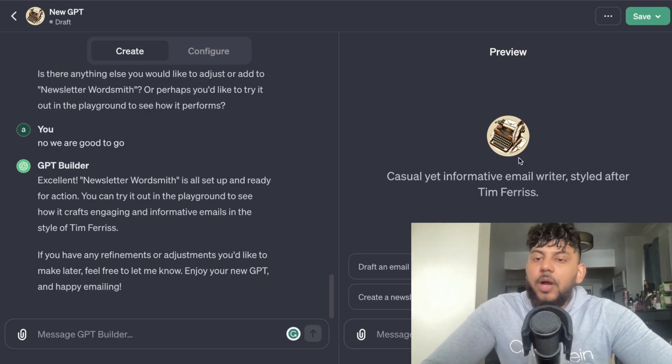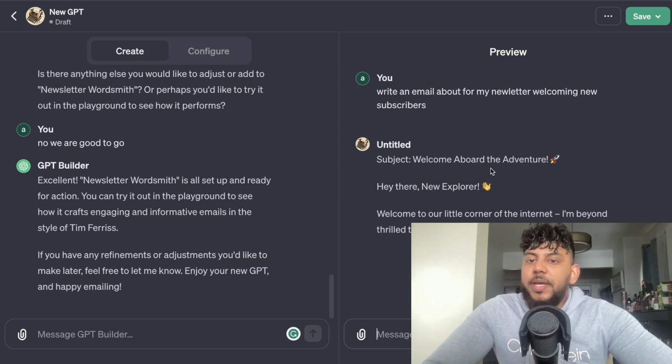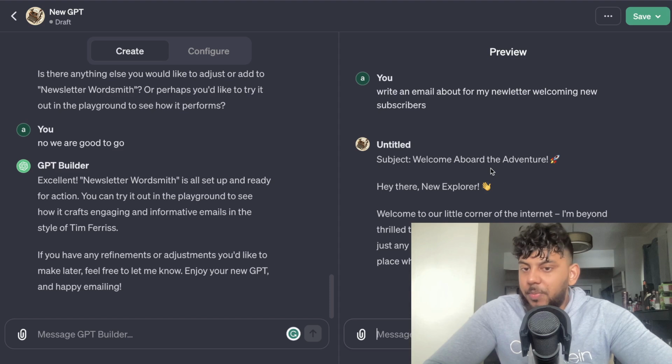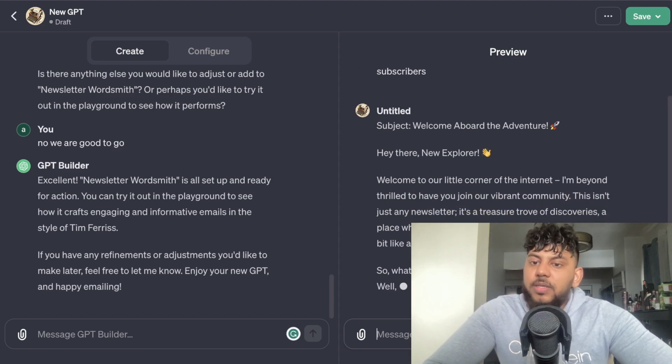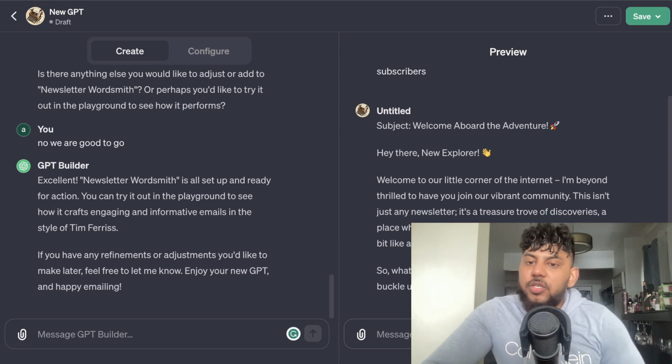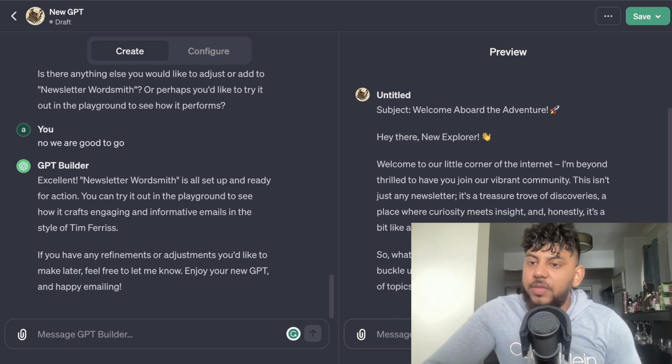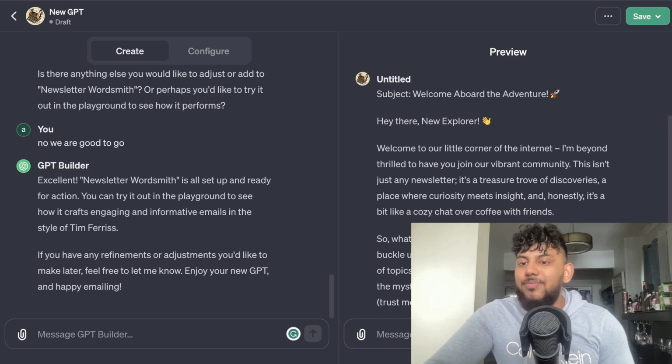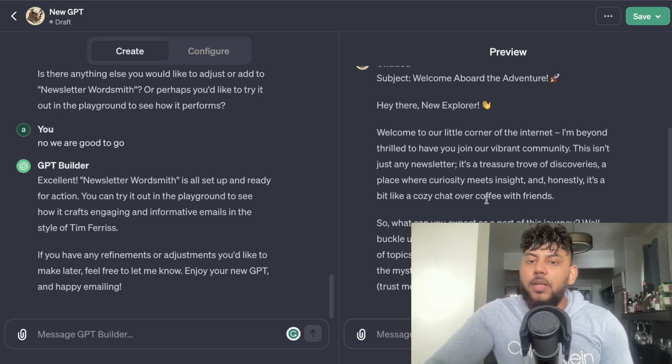For this example, I'm going to say no, we are good to go. Now, if you want to play around and test out this GPT, we can do so on the right-hand side. For example, I've told the AI to write an email for my newsletter welcoming new subscribers. So here: "Hey there, new explorer, welcome to our little corner on the internet. I'm beyond thrilled to have you join our vibrant community. This isn't just any newsletter, it's a treasure trove of discoveries, a place where curiosity meets insight and honesty.